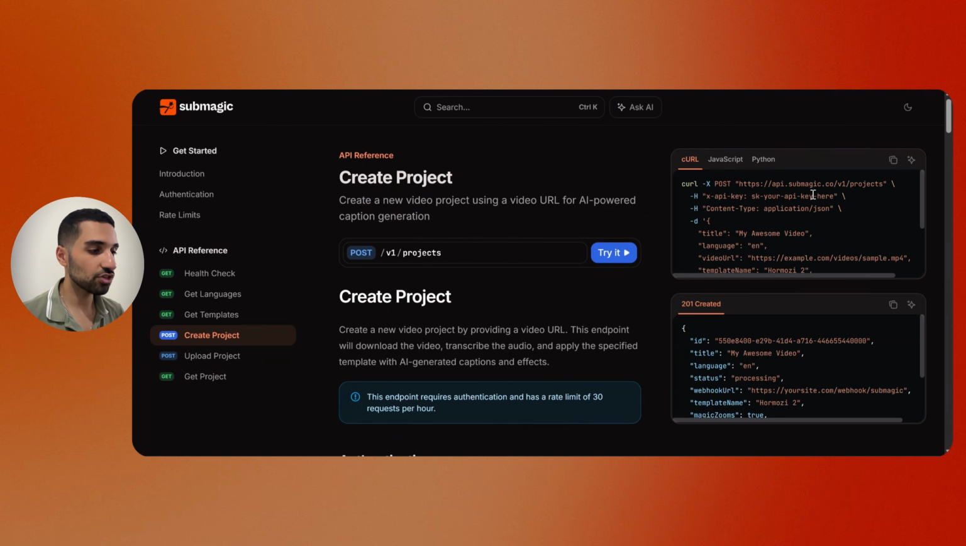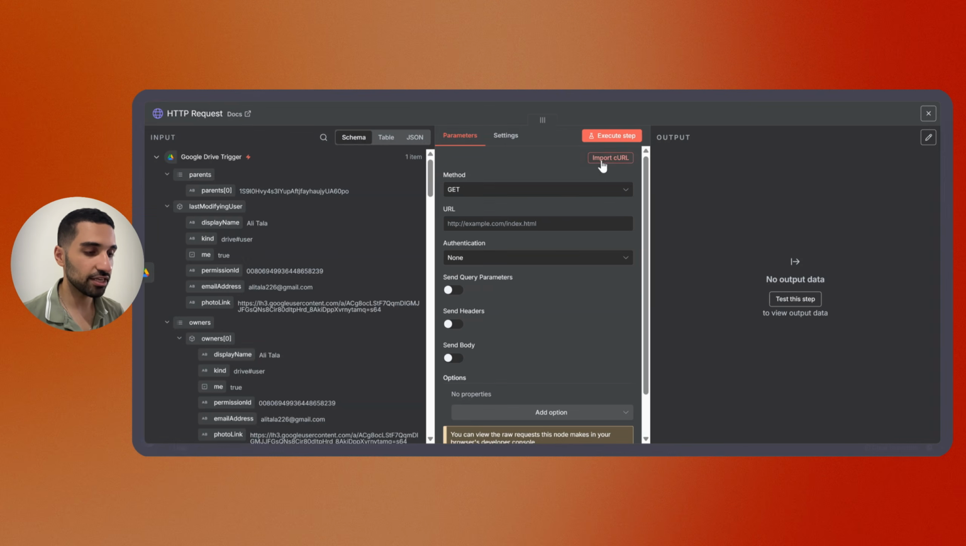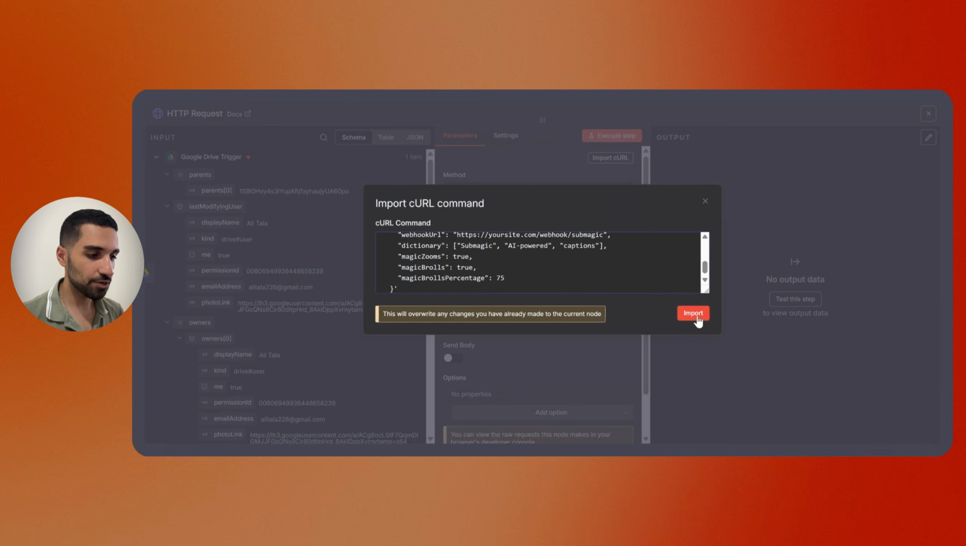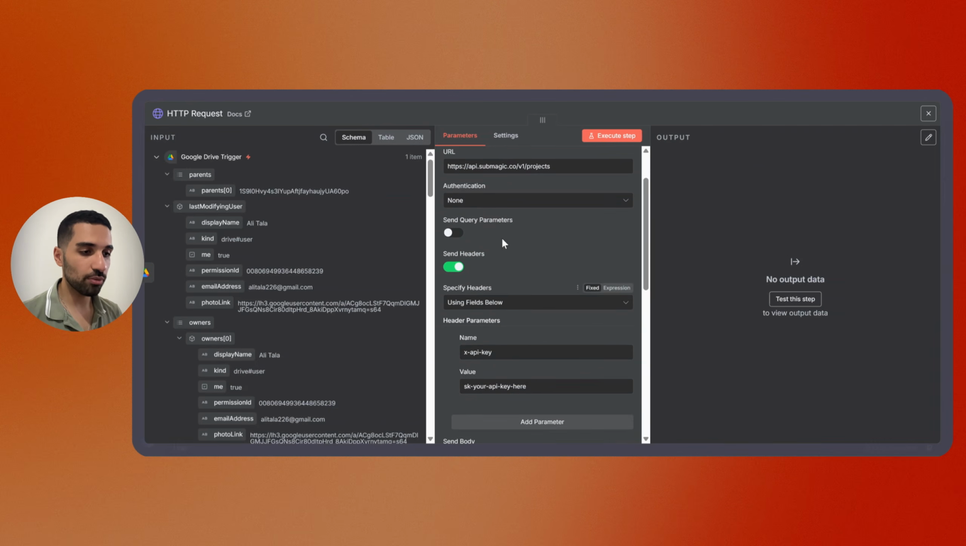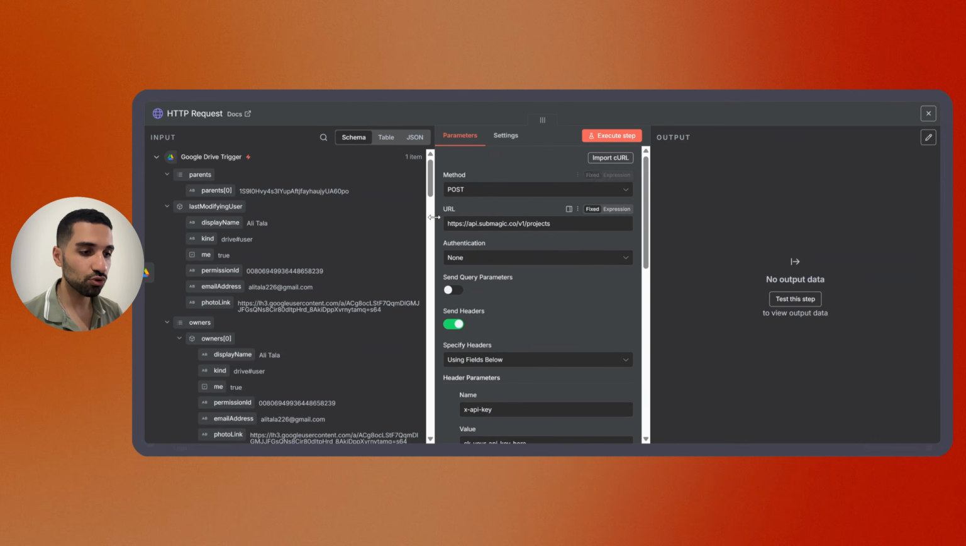So in order to do that, either we can try this API here, or we can directly copy this cURL command from here and go back to our n8n and import the cURL. Just paste it here and click on import. So once you import, all these parameters will auto-populate. So now you see the method is changed to POST. This is the URL address that we are sending our project.